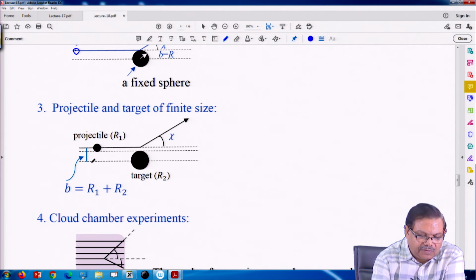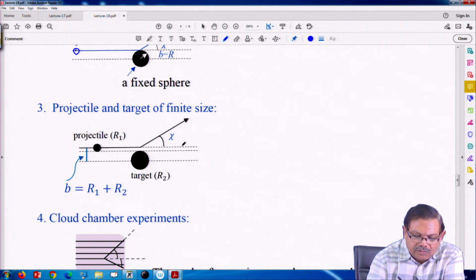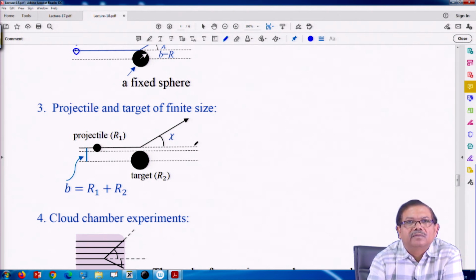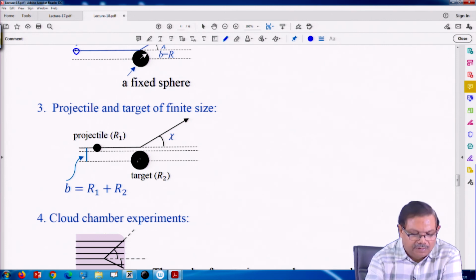Only if this distance, the distance between the direction of motion of the projectile and a parallel line to its direction of motion but passing through the center of the target. So, the distance between these two parallel lines is called the impact parameter.